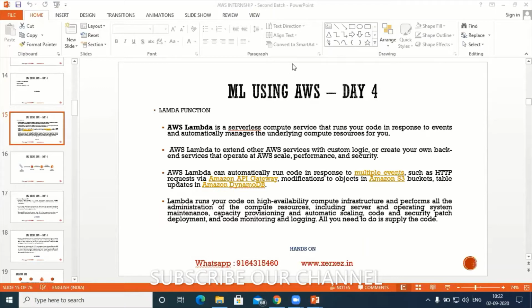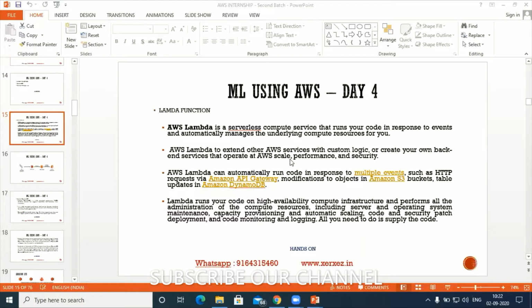Next, Lambda extends to other AWS services. I can connect Lambda with S3, with API Gateways, with EC2, and with EFS also. For any other service, wherever you have data, especially a database system, if you want to trigger something in the database system, we can make use of a Lambda function.